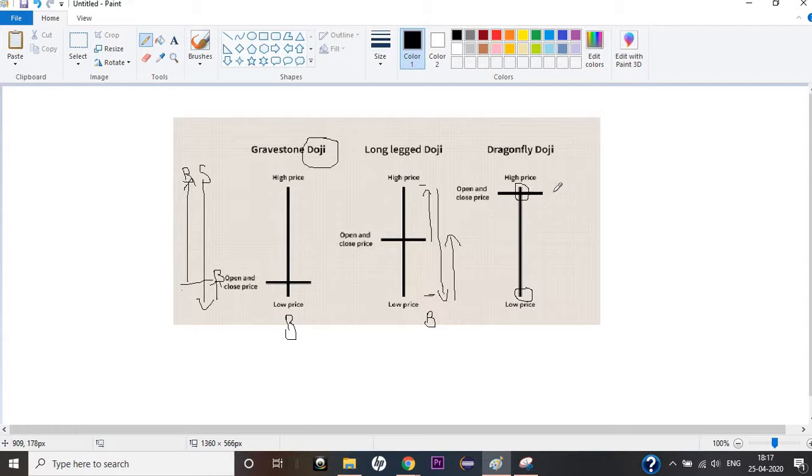And here I would say the buyer tried to take control and push it up to the high, but the seller came in and pushed it way low, and then the buyer came in and pushed it high. So control is with the buying side. That's my prediction, but it can be anything, guys. It's not a certainty that the next candlestick is going to be higher, even though the buyer has control, as we can see at the end of it.